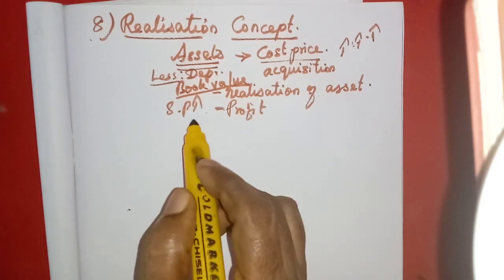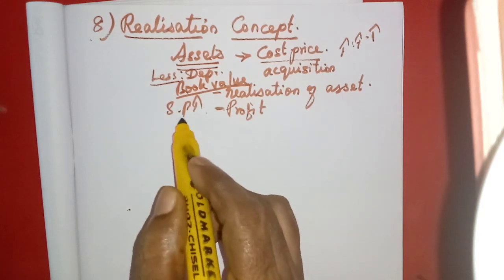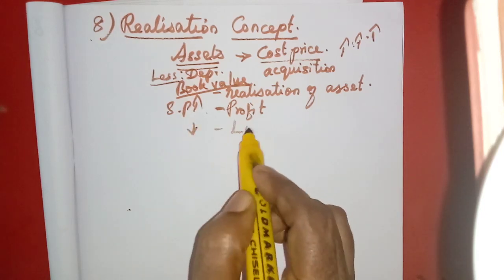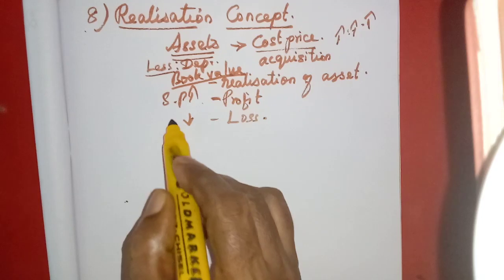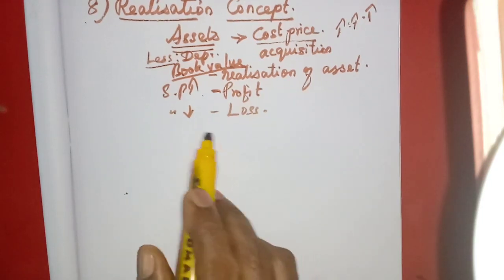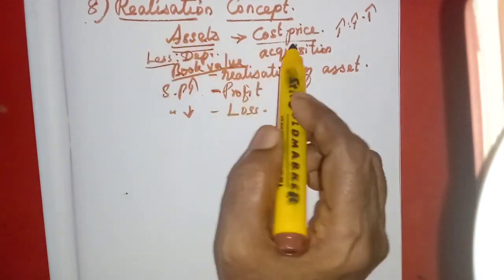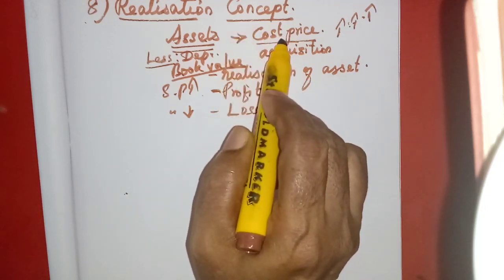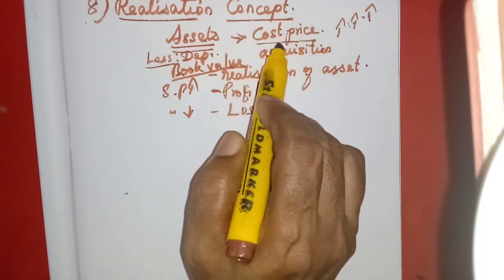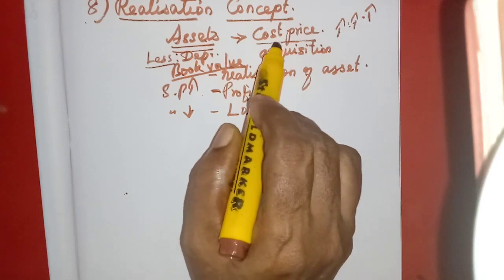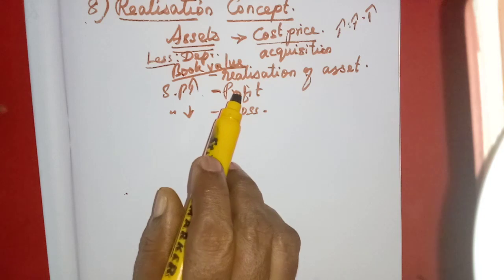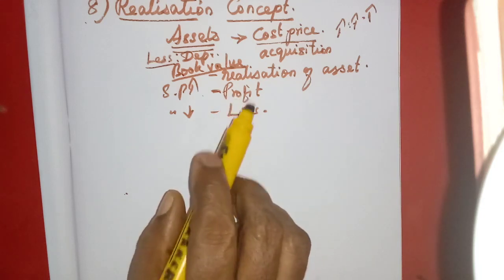If the selling price is less, then we get loss. That is called the realization concept. In between, we cannot show either the increase or decrease of the value of the fixed assets. Only at the time of realization of that asset will it be recorded.